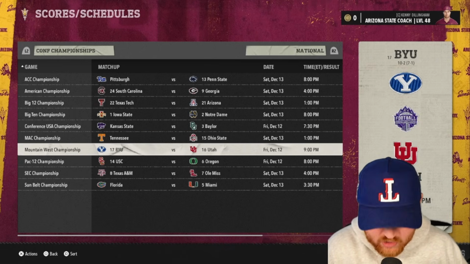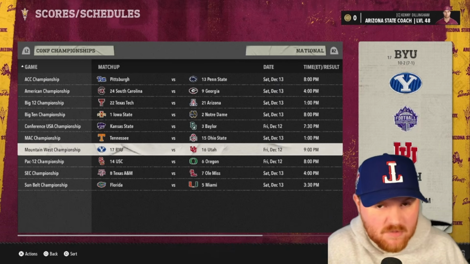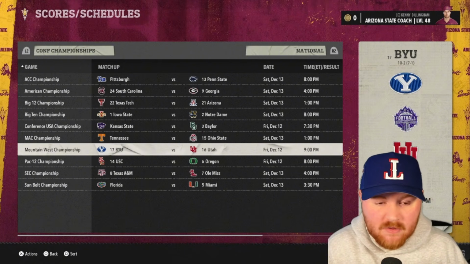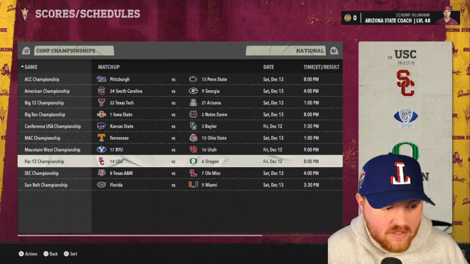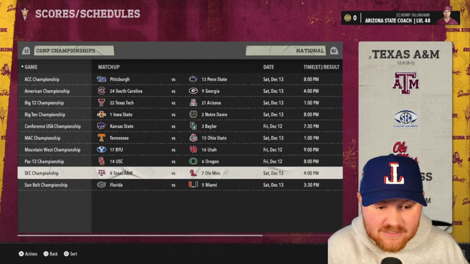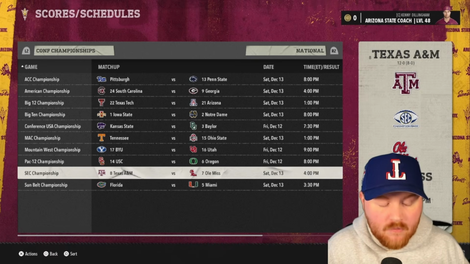Utah and BYU, the Holy War in the Mountain West Championship game. I don't know if the Mountain West ever had a championship game when they were in it together because they didn't get to 12 teams. So this is probably the first time this would have ever happened. Oregon, USC, like we predicted. Ole Miss, A&M in the SEC Championship game. This is cool. Both undefeated. Both probably in the playoffs, win or lose.